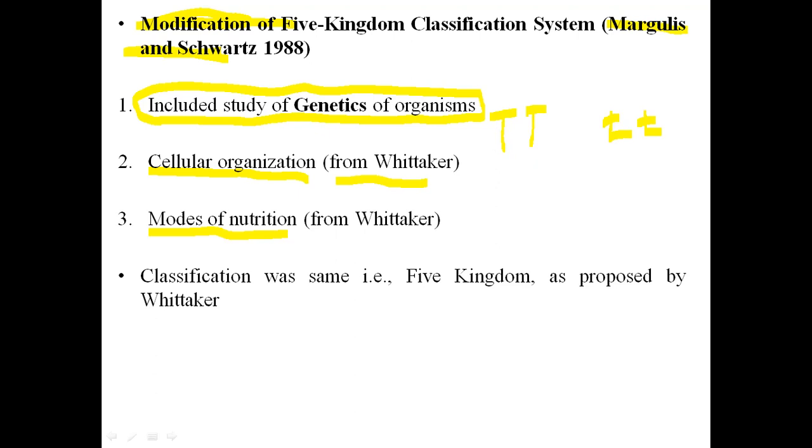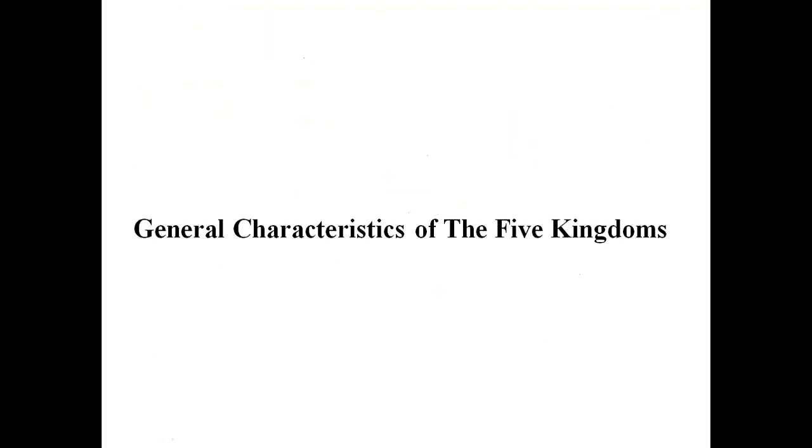So three major points were considered for classification. This was the modification of the five kingdom system: study of genetics, level of cellular organization and modes of nutrition. The last two were the same as explained by Whittaker, but genetics was also considered as a basis for the classification. So the rest of the classification was the same. Only the five kingdoms were there, as proposed by Whittaker.